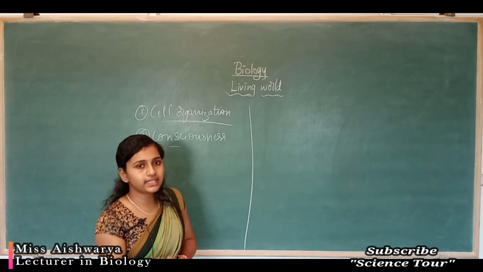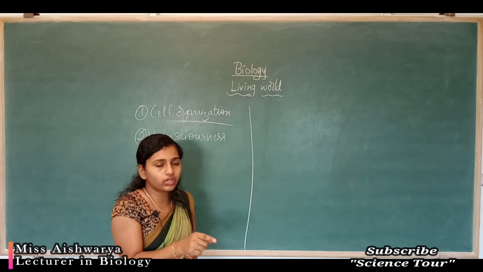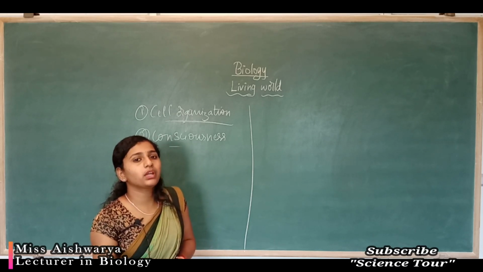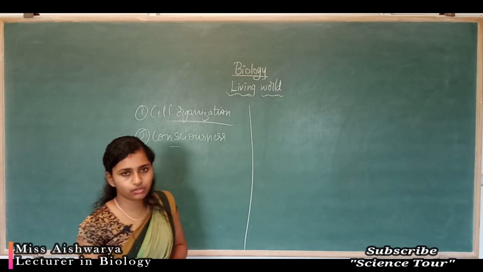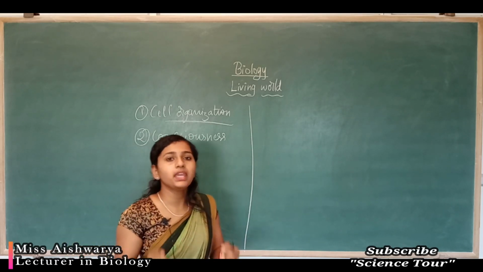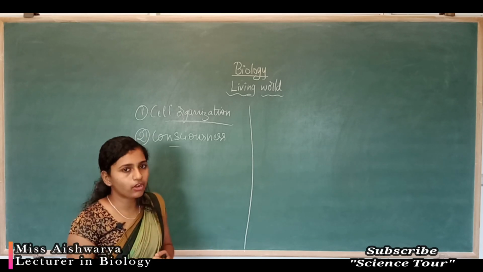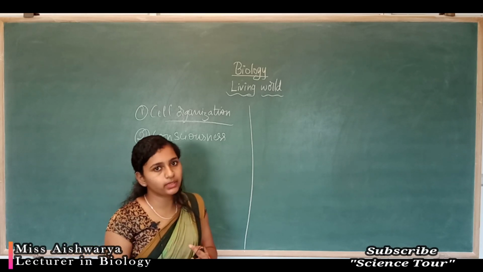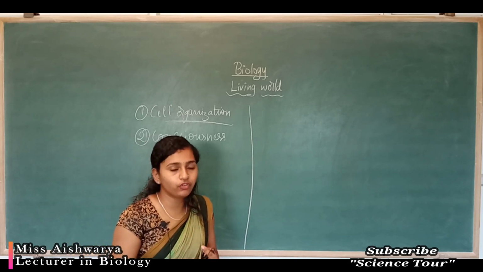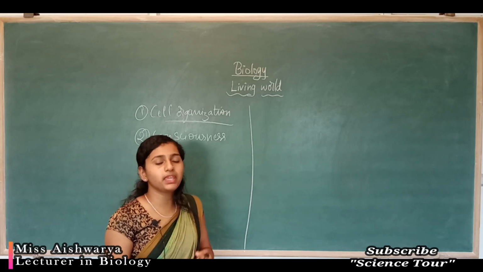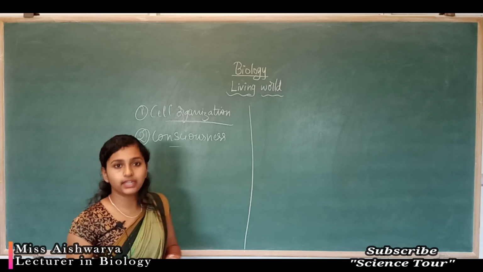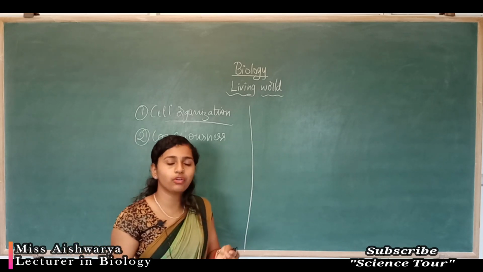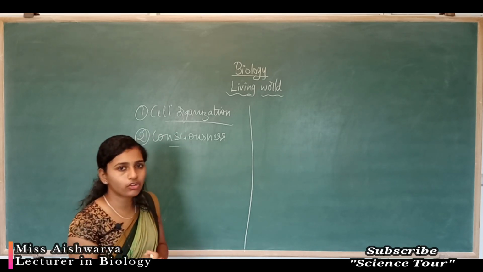From prokaryotic organism to the eukaryotic organism, we can see consciousness or interaction to the outer world. Interaction may be in physical, chemical or biological form. The outer environmental interaction, influence or stimulus may be physical, chemical and biological. So we have studied how the physical factor affects, how the chemical factor affects, and how the biological factor affects.